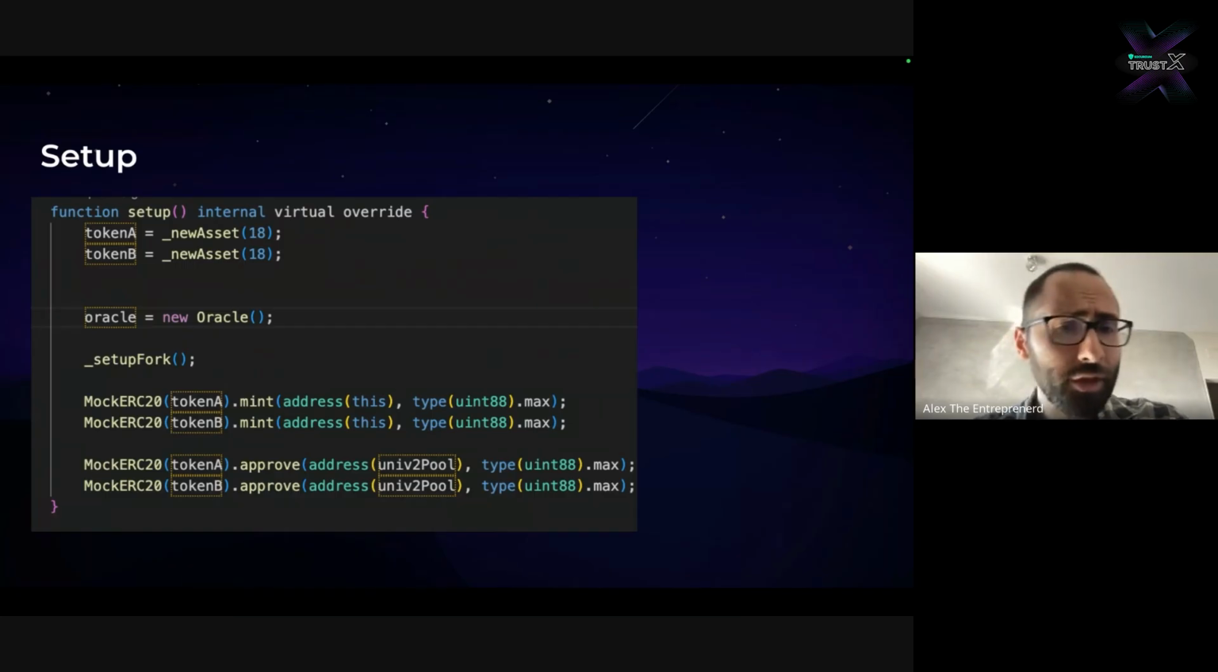So this is a setup function that somewhat mimics how you would set up your testing environment. We will deploy a couple of tokens. Since we are using stable pricing, meaning that both tokens have the same value, we deploy 2 tokens with the same decimals. We then deploy the oracle, and then have this setup fork function that deploys the bytecode of a UniV2 pool, and then we mint some tokens.